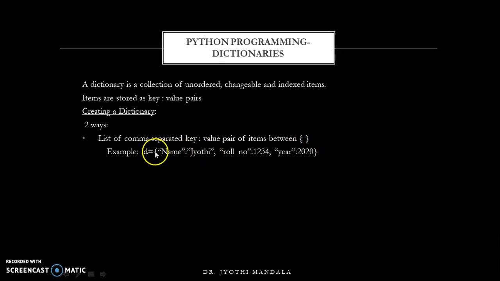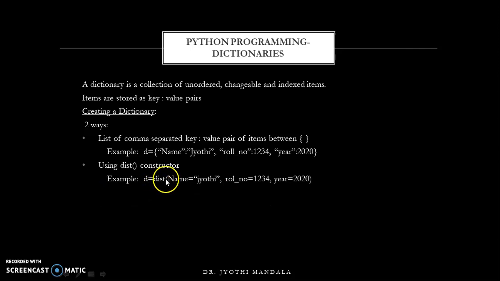Here I am creating a dictionary D where I have three elements, and each element has a key and a value. Like this we need to specify, and all these values should be separated by a comma, and these values should be kept in between flower braces. We have another way of creating a dictionary where we need to use a dict constructor.